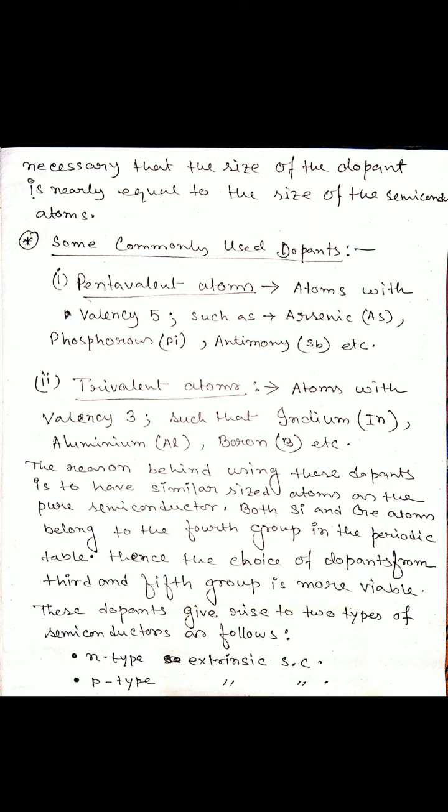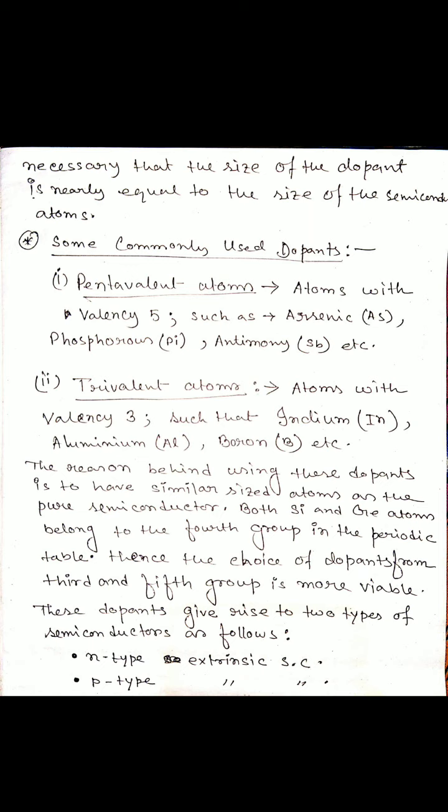You see that if we use a trivalent atom, 3 electrons are there, and the pure semiconductor, silicon or germanium, has 4 electrons. So 3 electrons combine together, and one place is empty. That empty place will be the hole. So at each site of the crystal where we add the impurity atom, even at 0 Kelvin temperature, we get one extra hole, or one extra positive charge is already present inside the semiconductor.